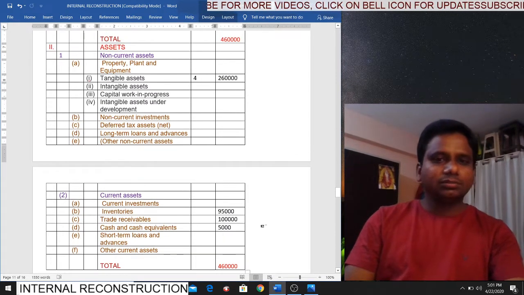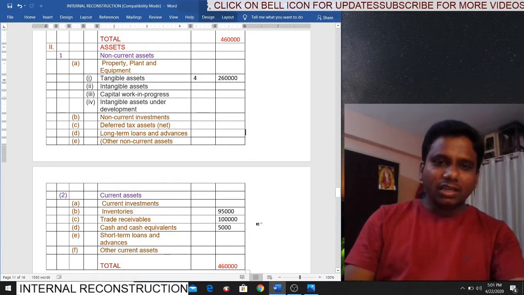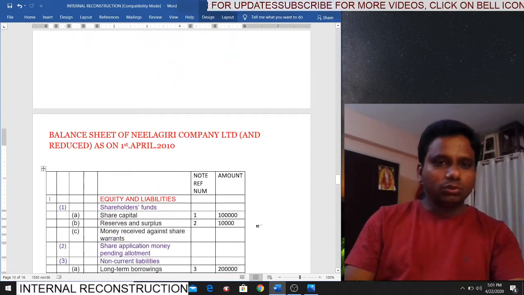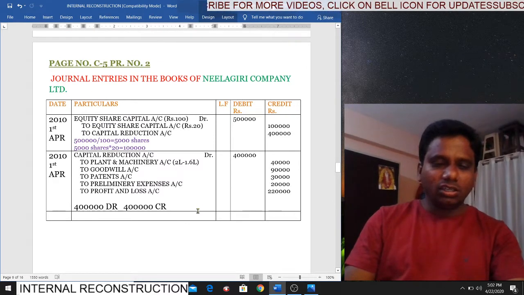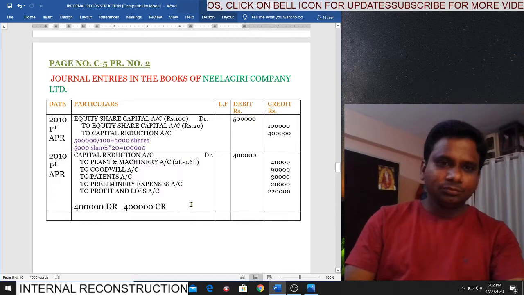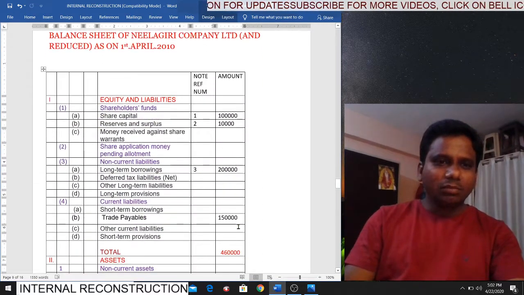Simple problem, students. This problem I already discussed in the class, so you can simply refer to the notes. See, this is our answer. First we have to write the journal entries. Proformas and headings are very important, students. Journal entries and at the same time the balance sheet.